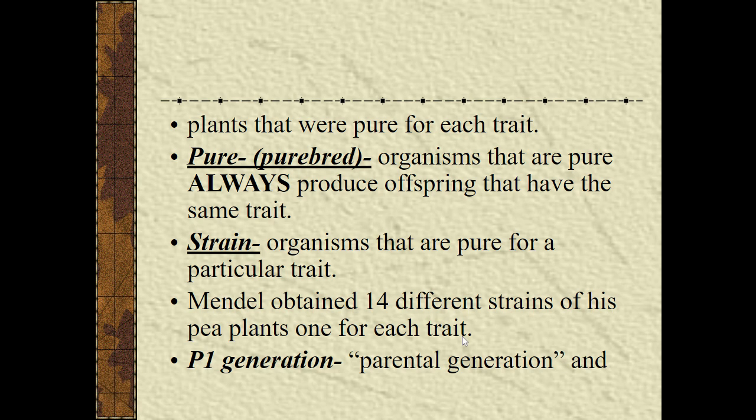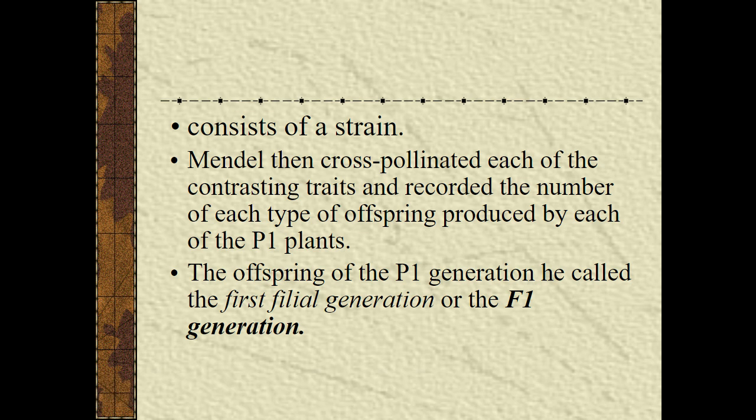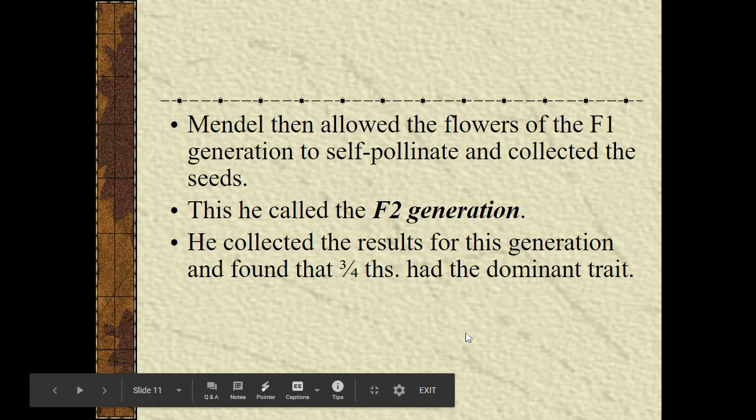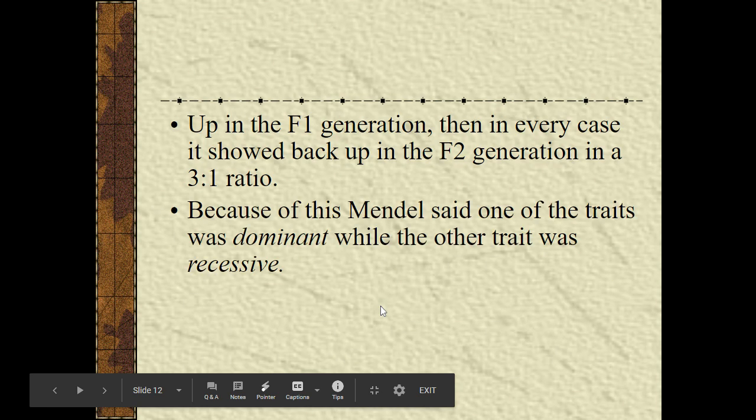So the parental generation would be P1, and he moves on to F1, which is your first offspring generation. Then he will self-pollinate with F1 and then cross-pollinate as well, and that creates F2. That way you can see recessive and dominant traits.